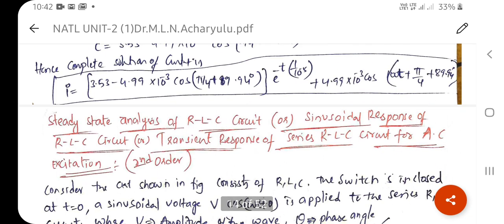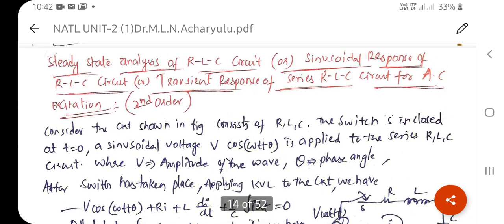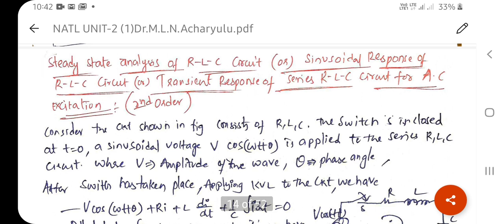Now we are going to talk about the RLC steady state network. It is a similar way, but we need to find a second order differential equation. So in this connection we have to identify the RLC parameters, and it is a second order differential equation, a little bit different from the first order differential equation.